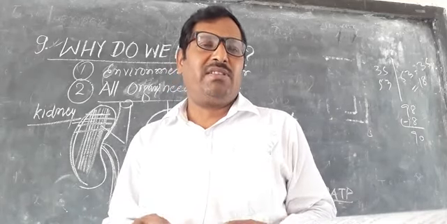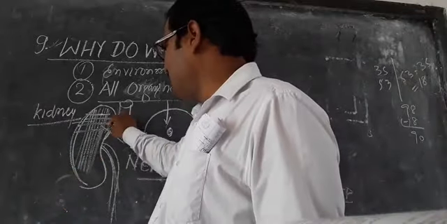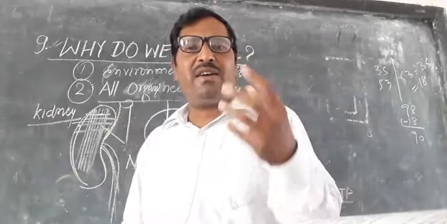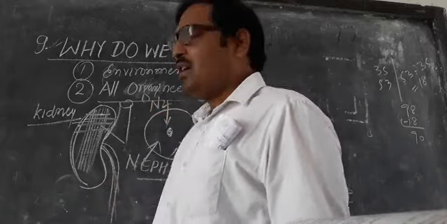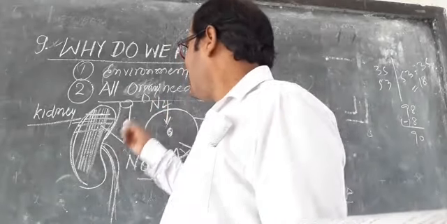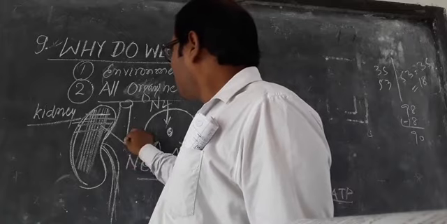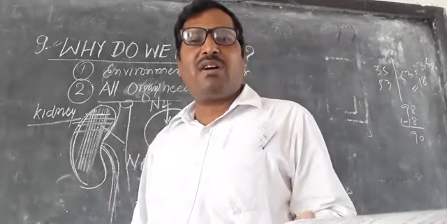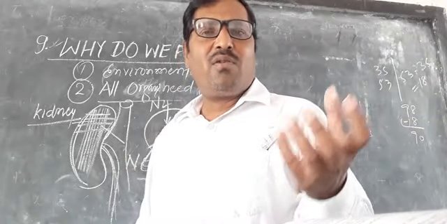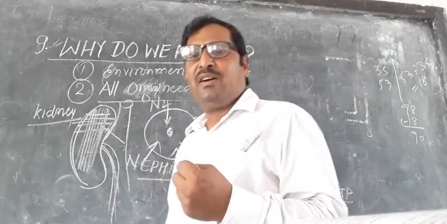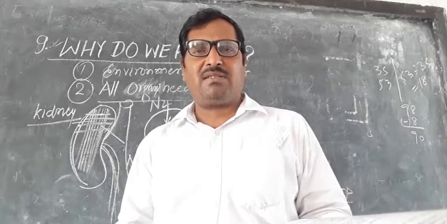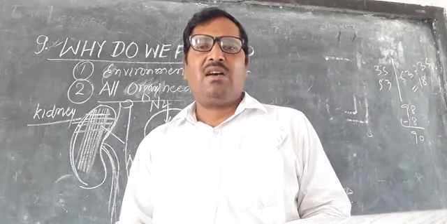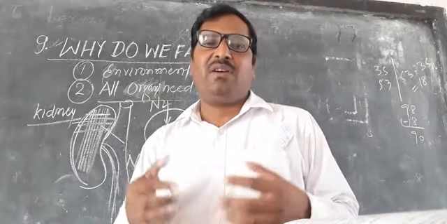So we can say, if the kidney is not functioning well, then what will happen? Different nitrogenous wastes, ammonia, uric acid, and yes, the urine is also a harmful product, will not be eliminated from the body, and our body will become toxic, full of poisonous substances, and our body functions will be upset.